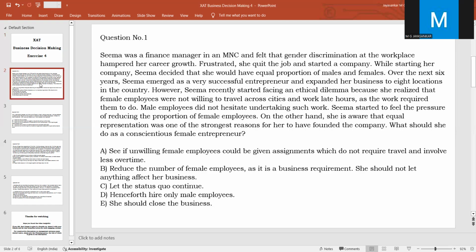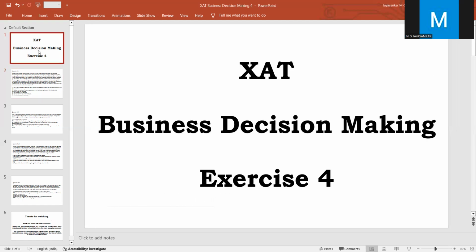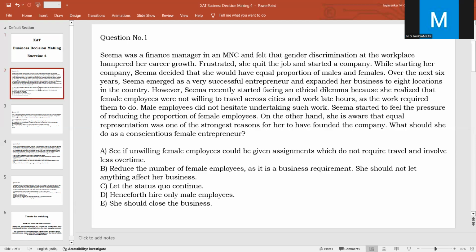In any basic medium question, a scenario will be given to you, and you will be asked to make a decision based on the facts given in the passage. The basic thing is to understand the passage well, assimilate the facts, and based on the facts, find out the most logical decision. This is fairly simple, pure application of logic, but sometimes it becomes complex. But if you are able to do the analysis properly, then this will not be a problem for you. We will discuss some very simple or basic critical BDM questions in our exercise.